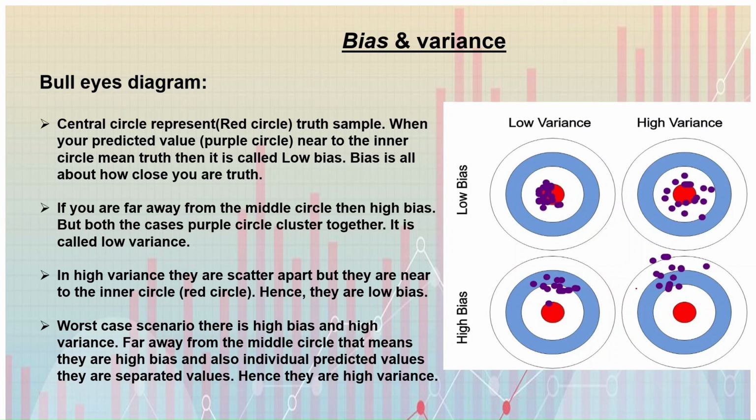Worst case scenario, there is high bias and high variance. Far away from the middle circle means high bias, and also the individual predicted values are scattered. Hence, they are high variance.